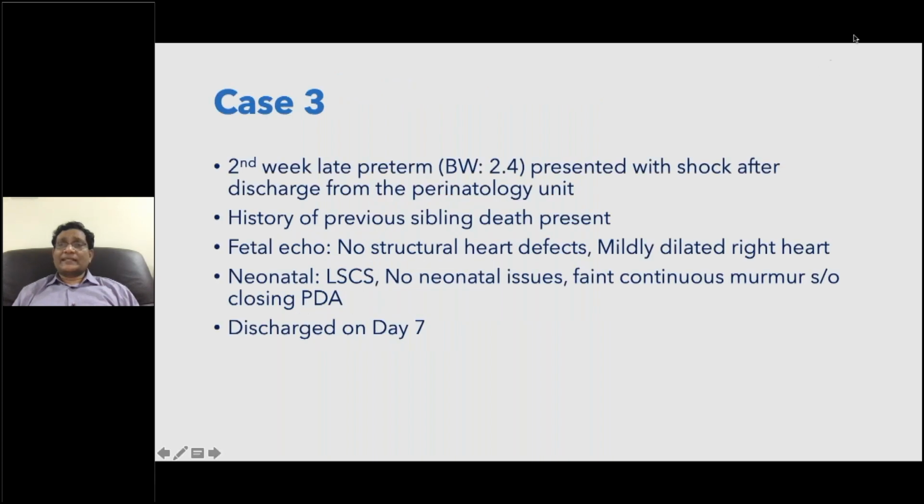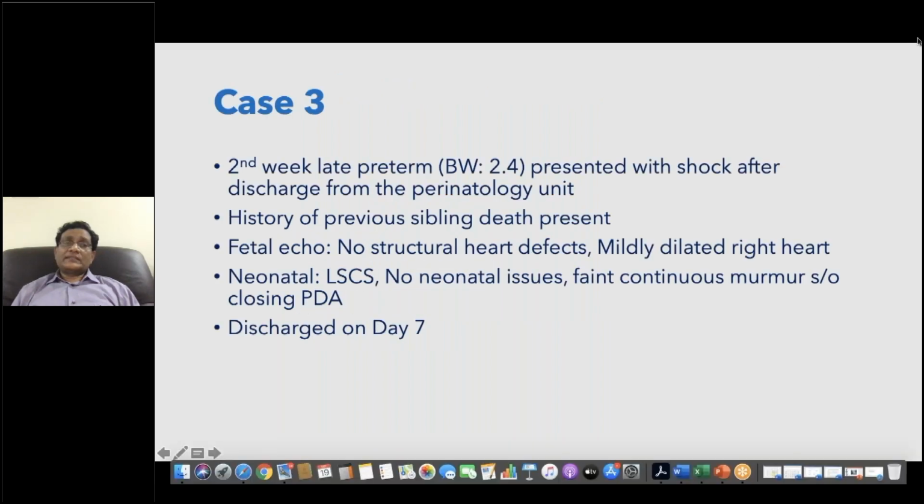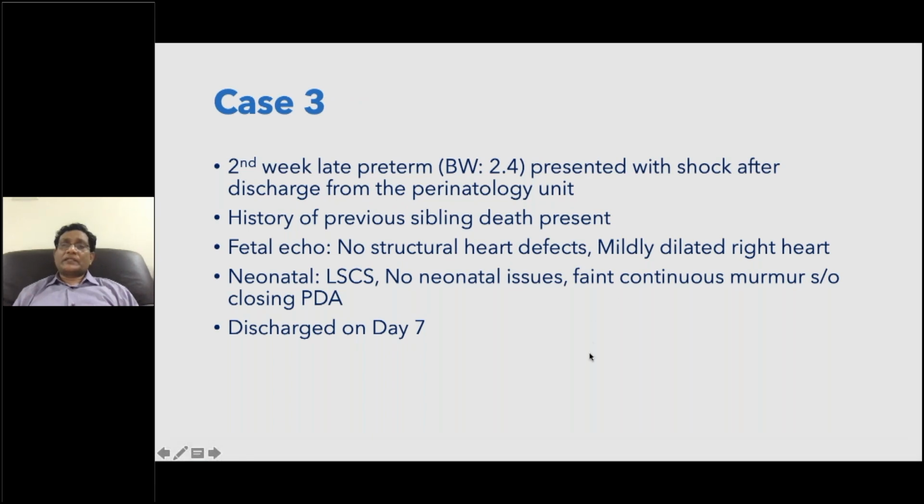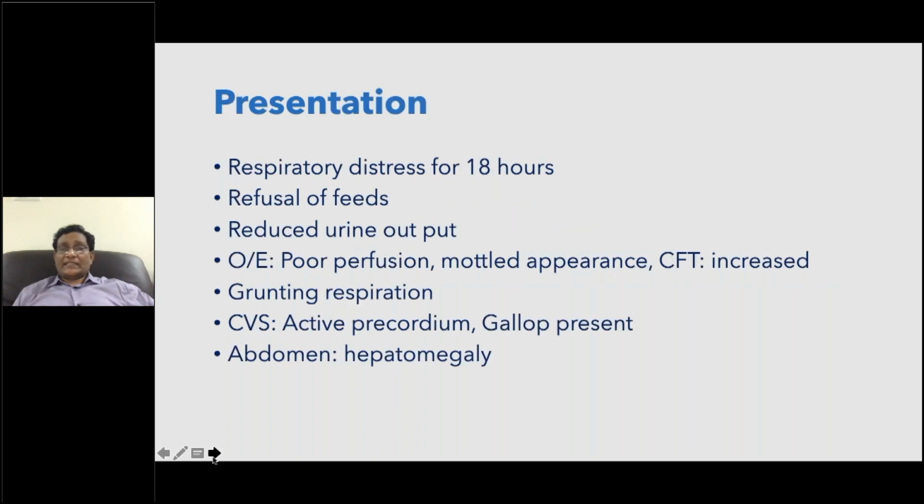Let us look at another case example here. This is a second week late preterm, presented with a shock after discharge from the perinatal unit, history of a previous sibling death present. Fetal echo was normal except mild right heart dilation, and now the baby came with closing ductus.